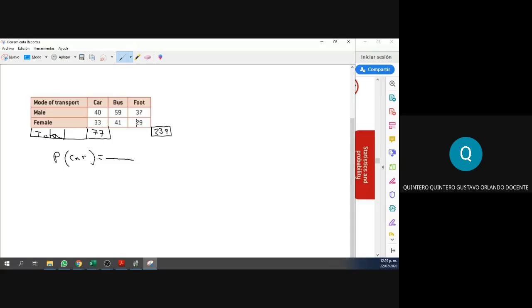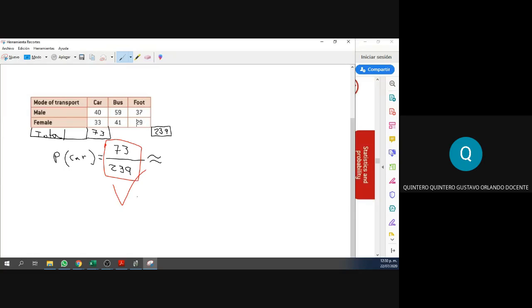The probability is pretty simple: the success, the car, over the total, 239. Can you change this to a decimal, please? We can leave this as a fraction, right?